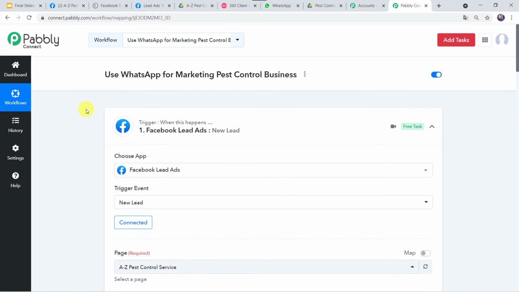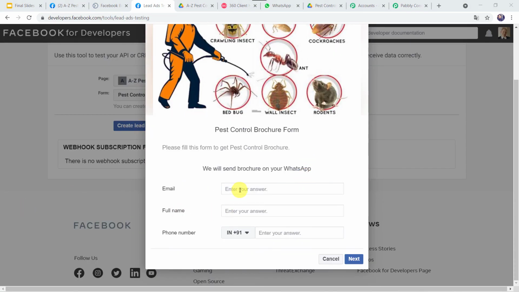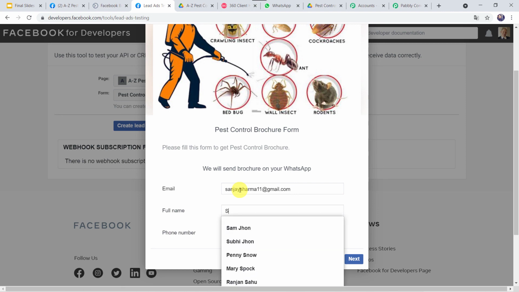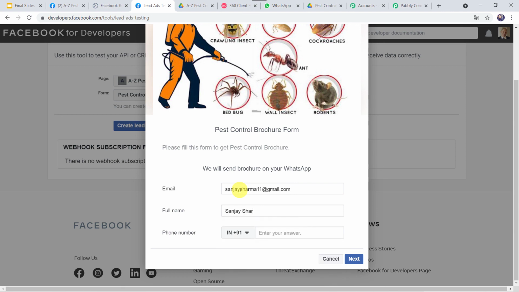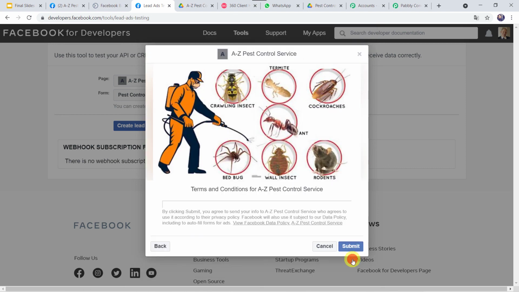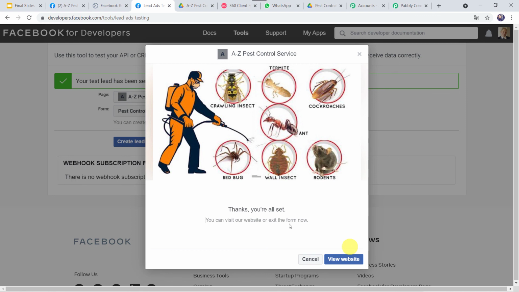For that again we have to go to a Facebook lead ad form and we have to create one more entry over there on the name of some other customer. So let us fill this form and this time let us give the name as Sanjay Sharma, 11@gmail.com, and let's give the full name as Sanjay Sharma and let's give his mobile number over here. Okay, and now let's click on next and submit. Thanks, you're all set. Okay, now let us check the WhatsApp number of this particular customer.